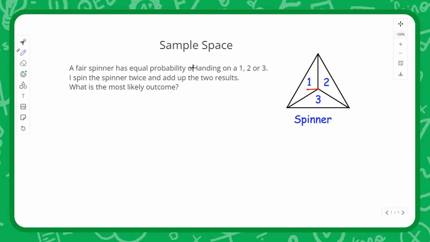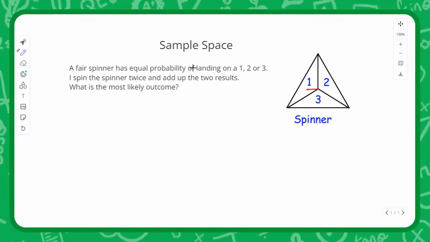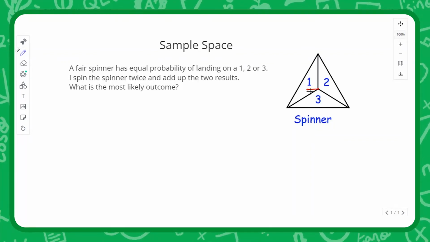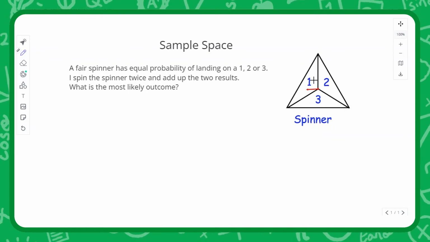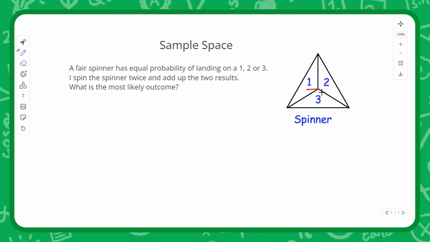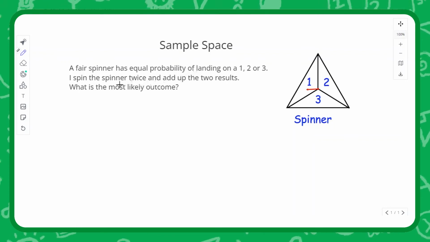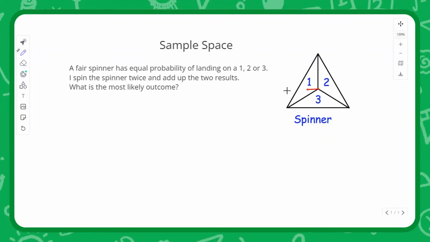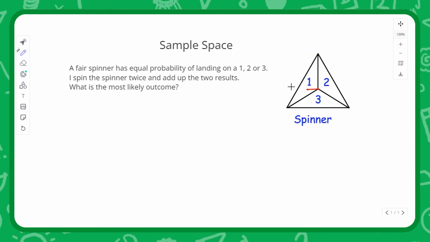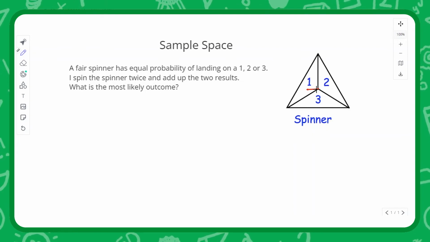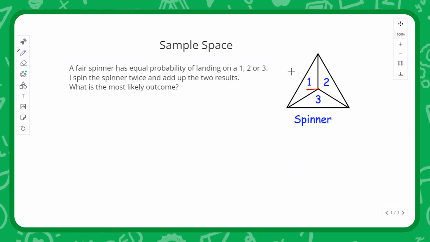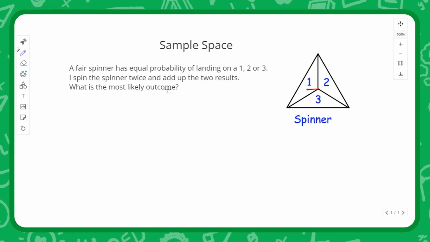Now, sample spaces are very useful, and you'll see why right now. Here's a spinner, and it's a fair spinner with 1, 2, and 3, an equal probability of landing on 1, 2, or 3. I'm going to spin this spinner twice, and I'm going to add up those 2 results. So if I spin a 2 and a 3, I'd add them up to get a 5. What is the most likely outcome?